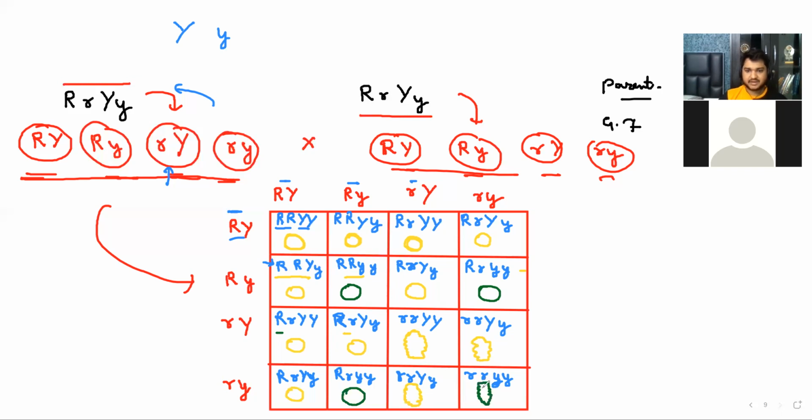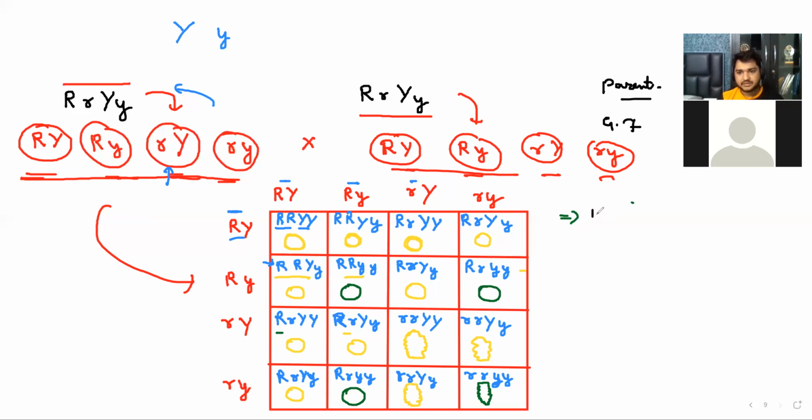Okay, let's make some observations here. Total 4 characters are there. So if I say round and yellow, can you count how many round and yellow are there in total?